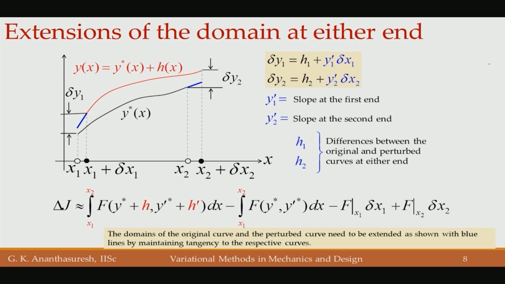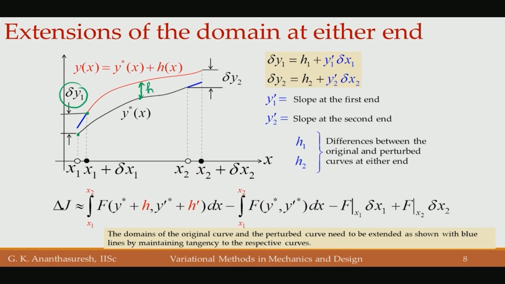Let us understand delta y. At the left end, delta y1 is from a point here to the new point there. But h is between the two functions. If I take any point here, that will be h.